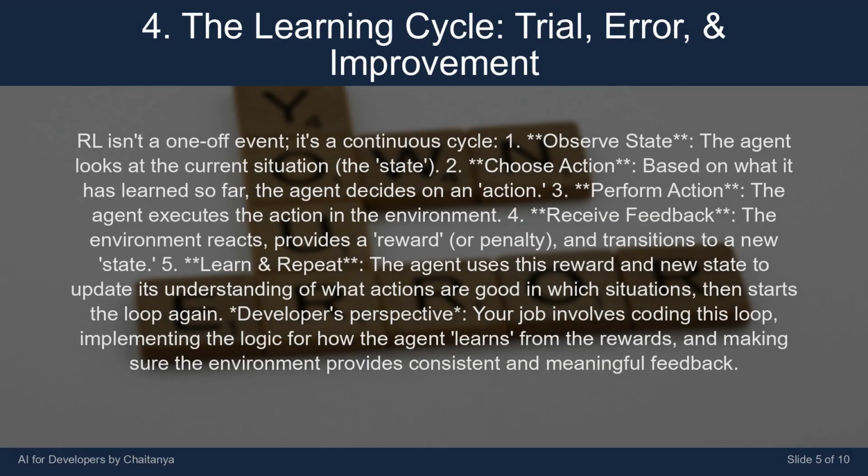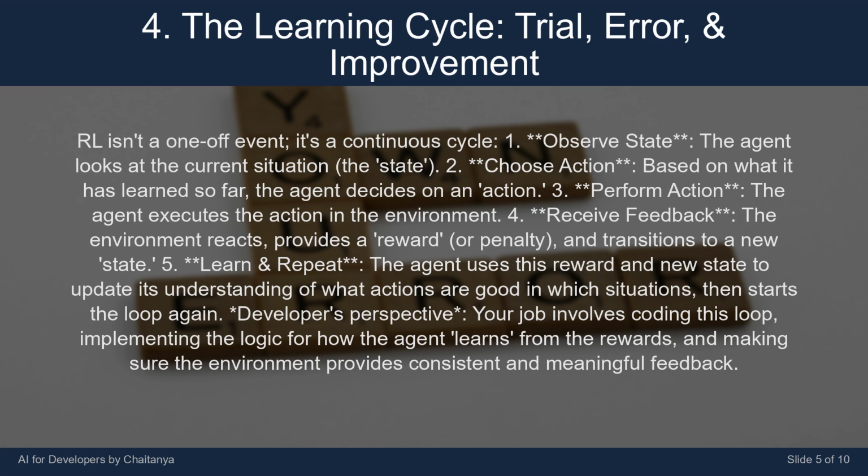RL isn't a one-off event. It's a continuous cycle. 1. Observe state. The agent looks at the current situation, the state. 2. Choose action. Based on what it has learned so far, the agent decides on an action. 3. Perform action. The agent executes the action in the environment. 4.